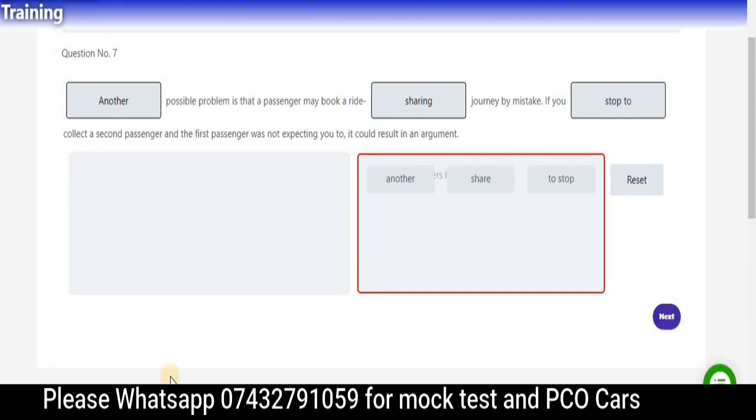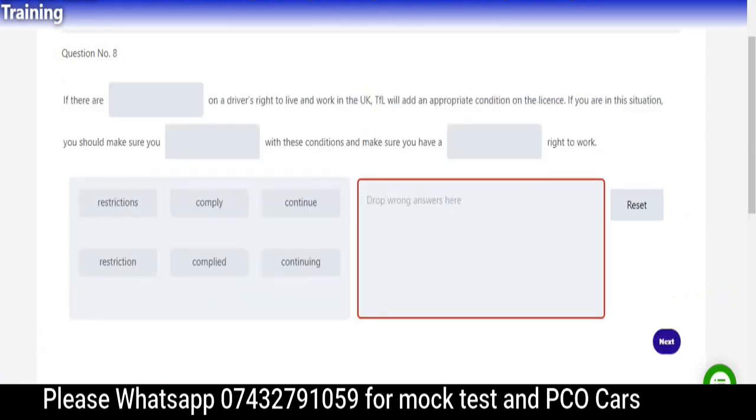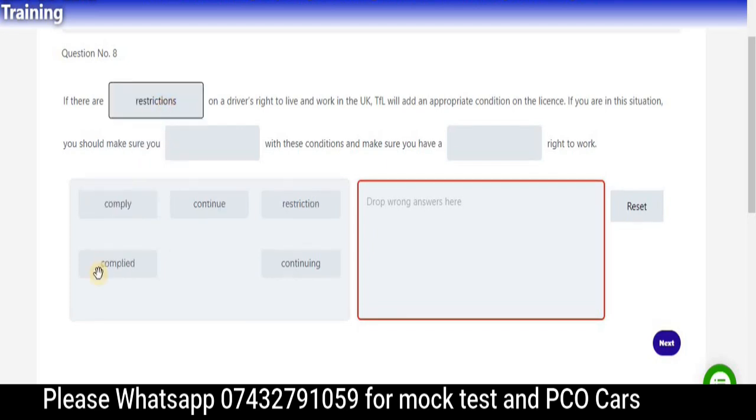Move to question number 8. Pause please and try to find the answer. Hope you get it. So the first one is if there are restrictions, yeah, so this is going to be with S. So the one restriction over is going to be here.